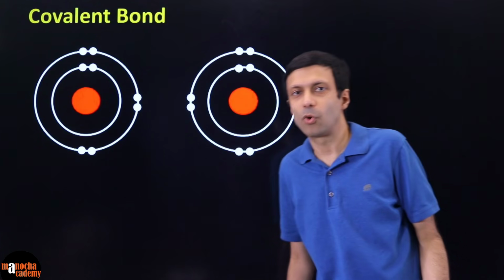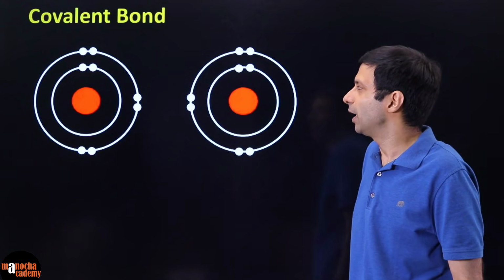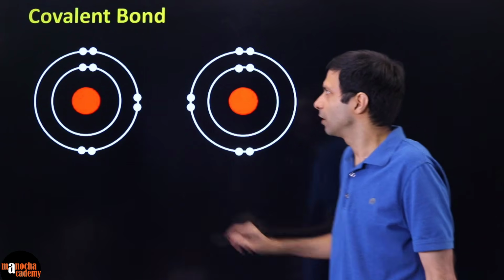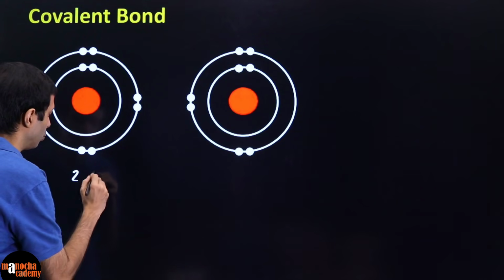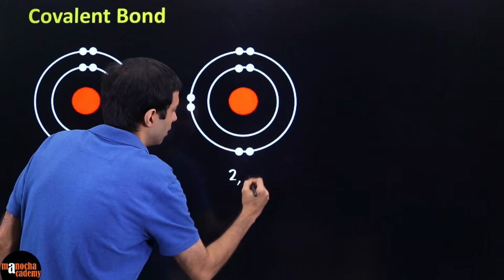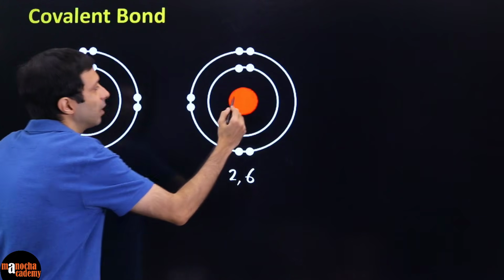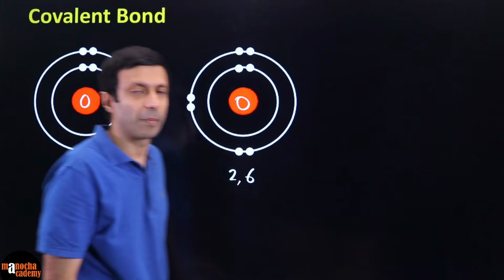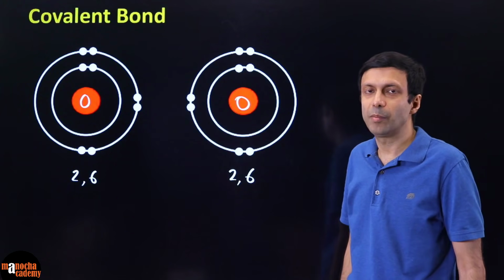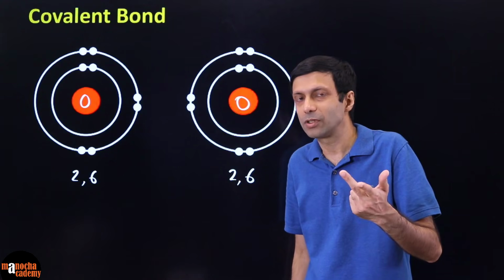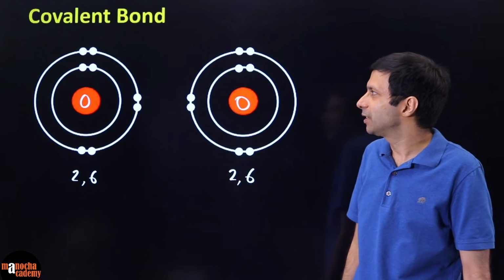Let's try another example of covalent bonding, which again means sharing of electrons. So here you can see we have 2 atoms having 2,6 electrons. So who are these guys? This is having 2,6 electrons and this one as well. So these are identical atoms. So these atoms are nothing but oxygen, because we know oxygen has atomic number 8, 2 plus 6 electrons. So now these guys say, I need 2 more electrons to become stable, because 2,6 is not stable. So what do these guys decide to do?